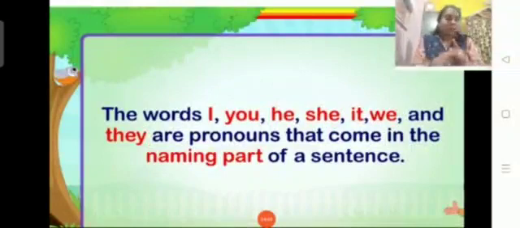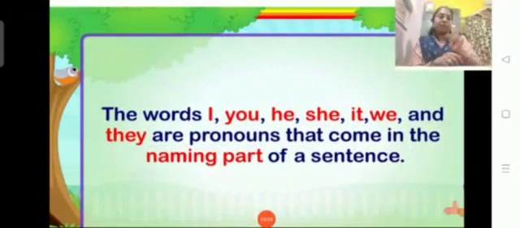If you are not including yourself in the conversation, the word they is used. Say for example, Shriram and Swastik are best friends. They play together. Here I am replacing Shriram and Swastik with the pronoun they. So I am not talking about myself. I am talking about others. So when I am talking about others, I use the word they.